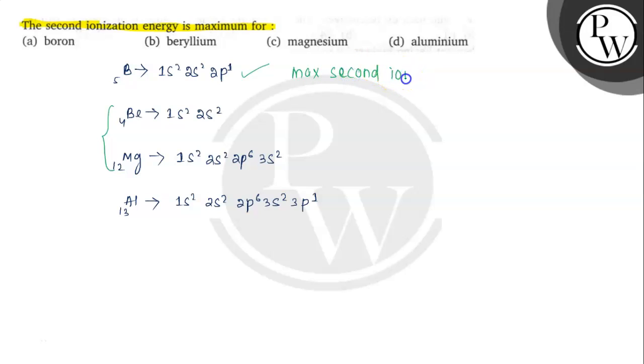So boron has the maximum second ionization energy.